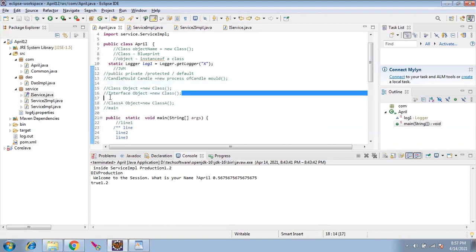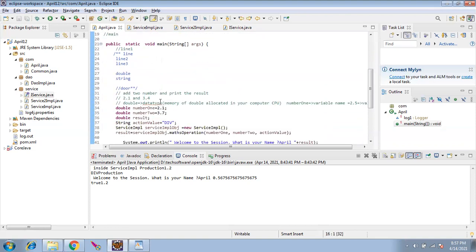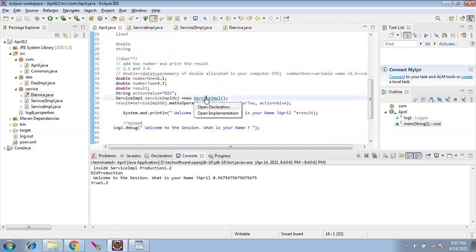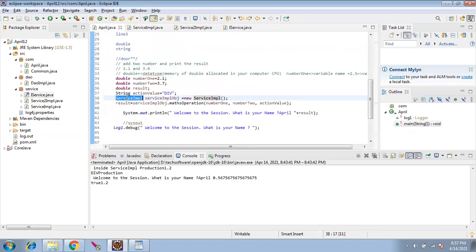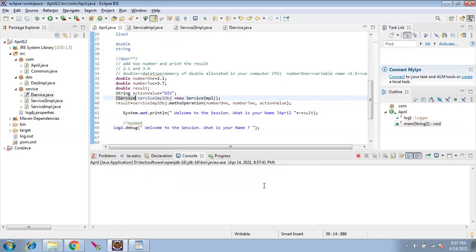If there is an interface, you have to follow this. So in our case, the service implementation is having an interface. So what we'll do, on the left side, instead of having a class, we'll use the interface of this. It will work perfectly. There should be no error at all. Everything is good. Clear?